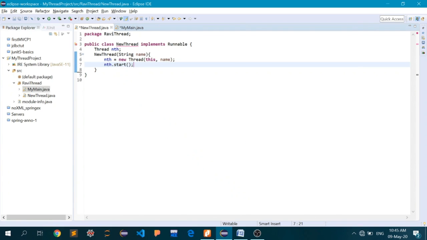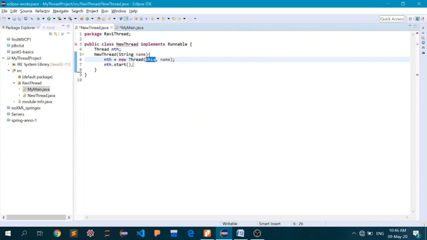So what I have done here is instantiate a new object of type Thread and pass some arguments to it. The first argument is the name of the thread associated with this new thread that I am going to create in this class. The second is the object of this class itself.